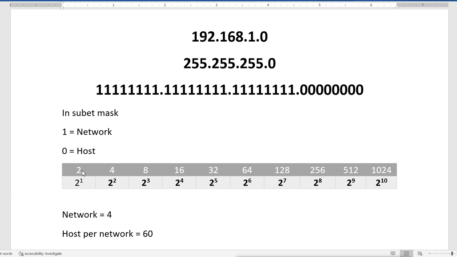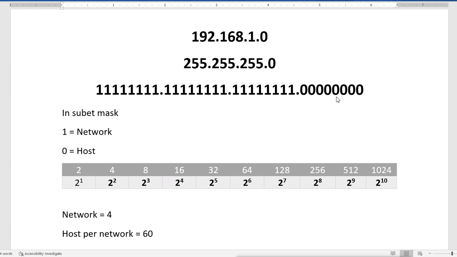And that is why you can see here we have 8 off bits, that means 2 raised to 8, and we are getting 256 hosts in class C. So why are we getting 256 hosts? Because we have 8 zeros, and when we raise 2 raised to 8, we get 256. That means the total number of hosts is 256.